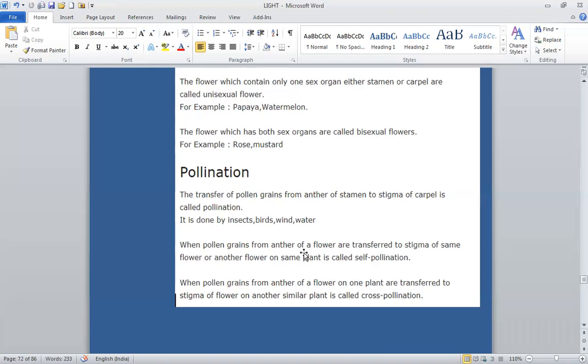When pollen grains from the anther of a flower transfer to the stigma of the same flower or another flower on the same plant, it is called self-pollination. And when pollen grains from the anther of a flower on one plant are transferred to the stigma on another similar plant, it is termed as cross-pollination.